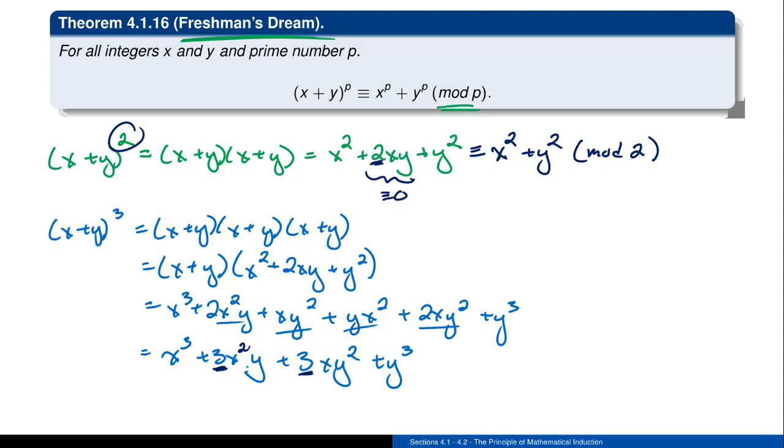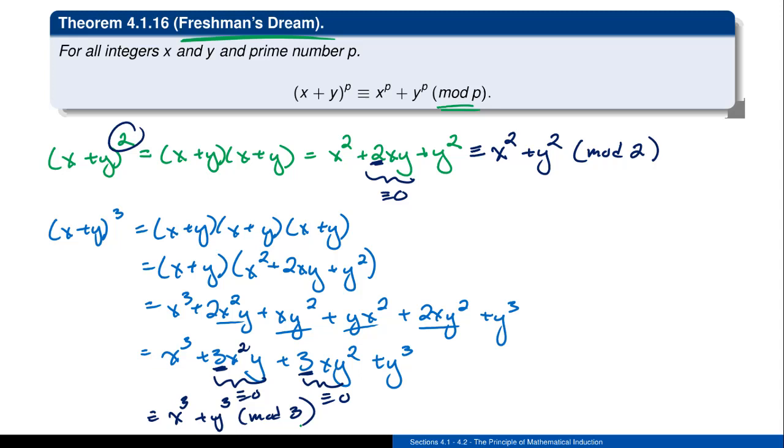Okay, so if I take these x times y's and multiply them by 3, that resulting thing is going to be some nice multiple of 3. And I know in this mod 3 setting, all of those things are going to disappear. That is, these things are all going to become a 0 mod 3. So all I'm left with at the end of the day is simply that first term, which is an x cubed, as well as that last term, which is a y cubed, and that's done in this mod 3 setting, which is a nice little result.